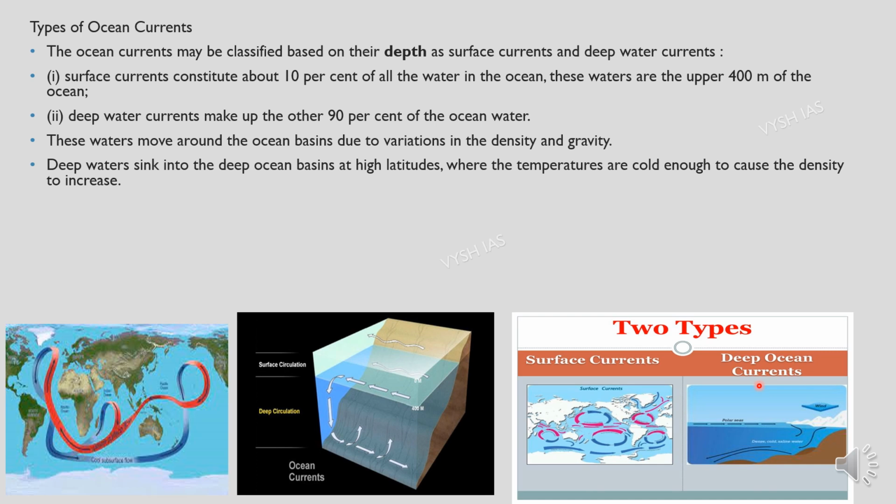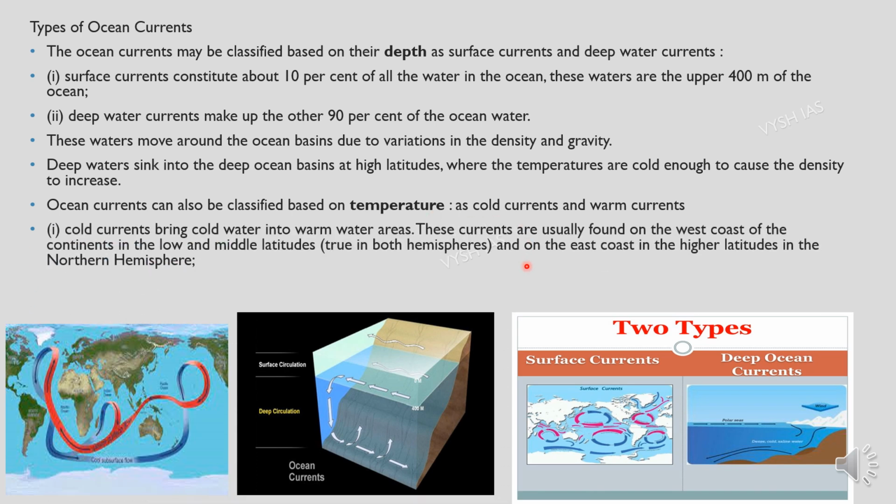Deep water will sink into the deep ocean basins at a higher latitude, where the temperatures are cold enough to cause the density to increase. Ocean currents can also be classified based on their temperature as cold currents and warm currents, as you can see in the picture over here. Cold currents bring cold water into warm water areas, and these currents are usually found on the west coast of continents in low and middle latitudes.